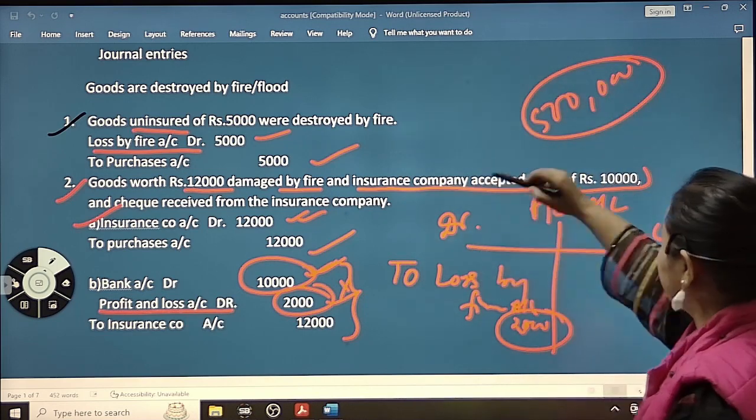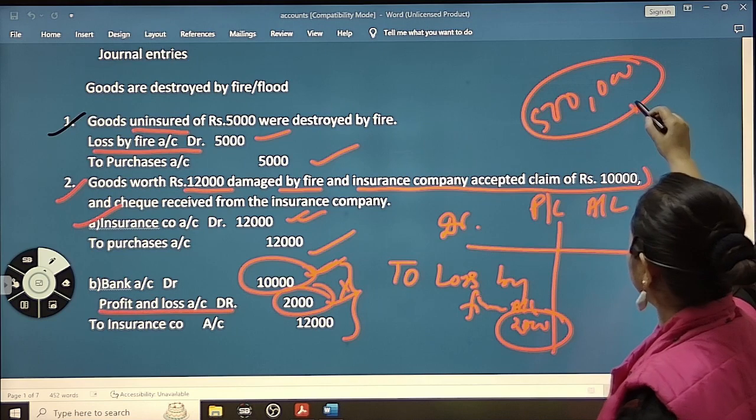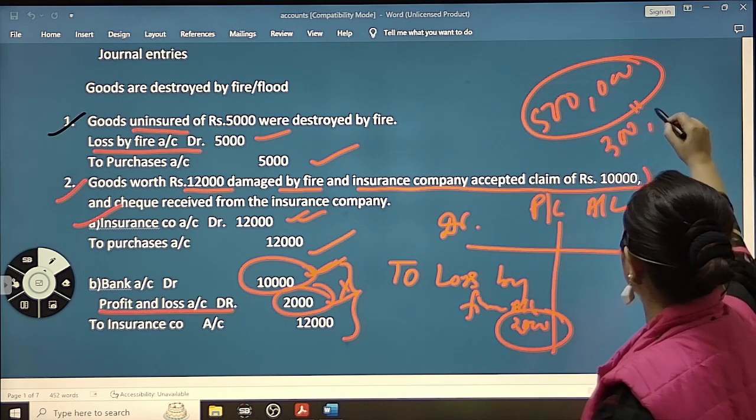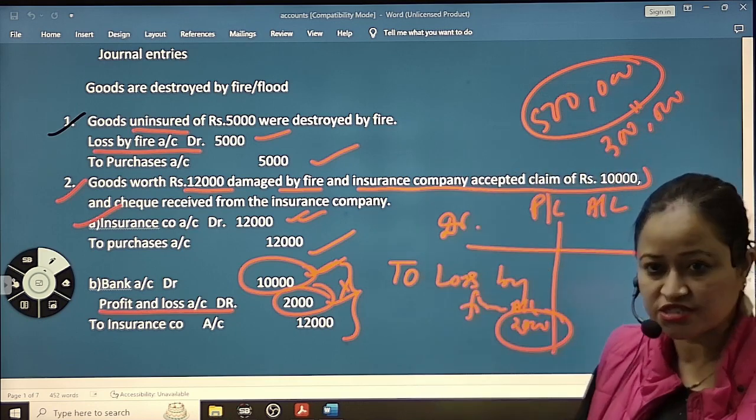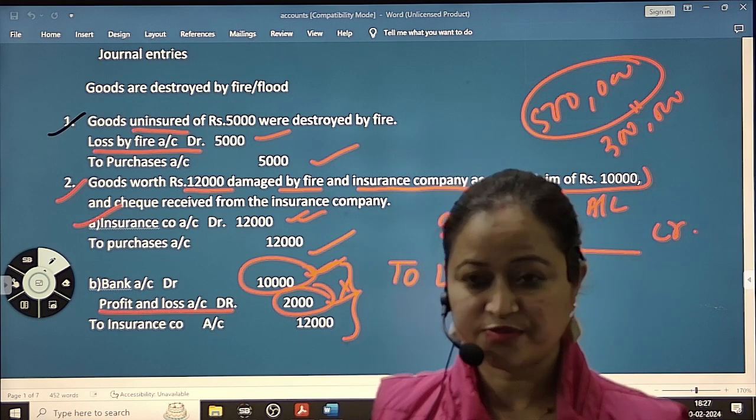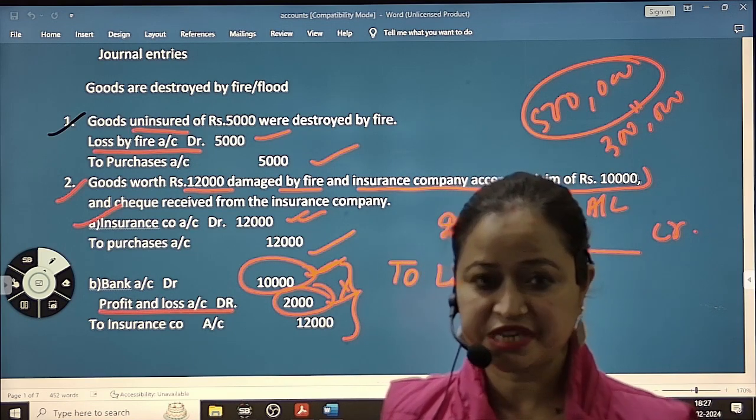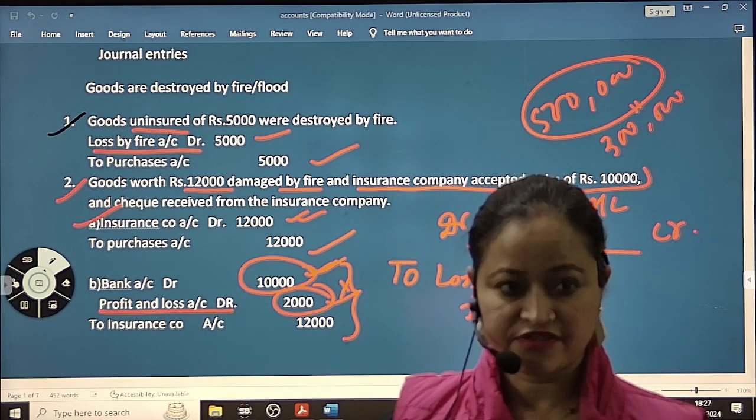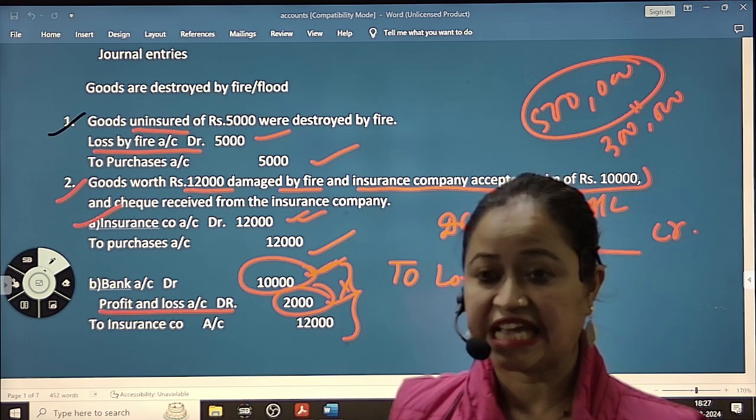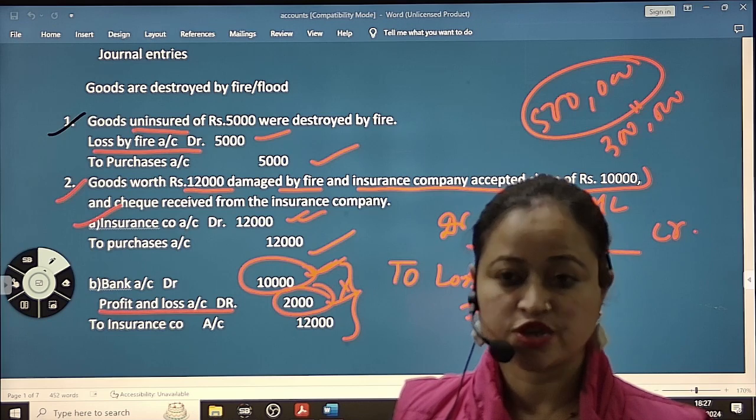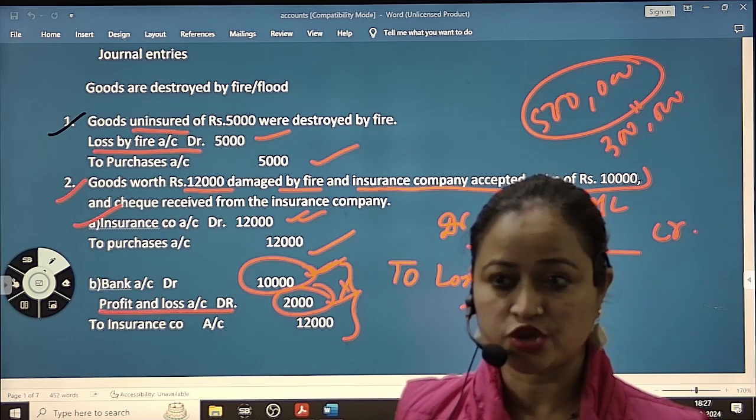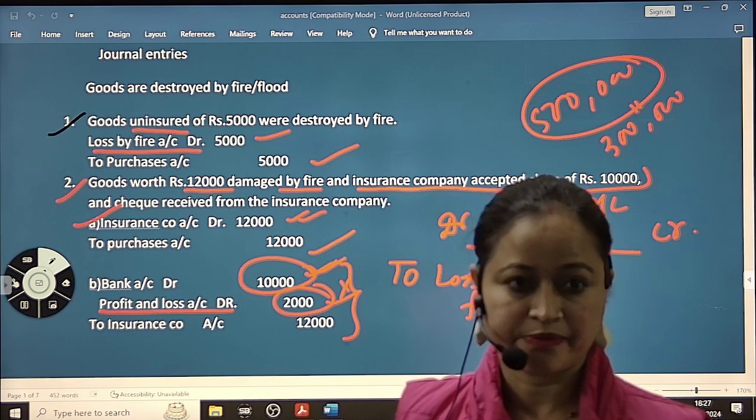Now the insurance company will give either the full 5 lakh rupees, or it may give you 3 lakh rupees. So 2 lakhs will be your loss, right? How will it be your profit? It is not profit. So think from the company's point of view. If goods or assets are insured and the insurance company gives you compensation, that is not a profit for the firm.